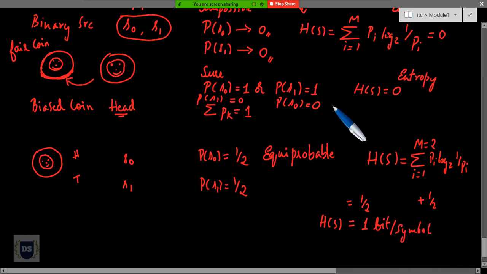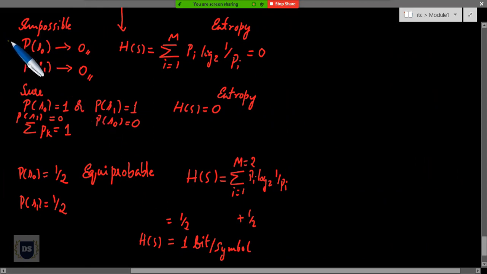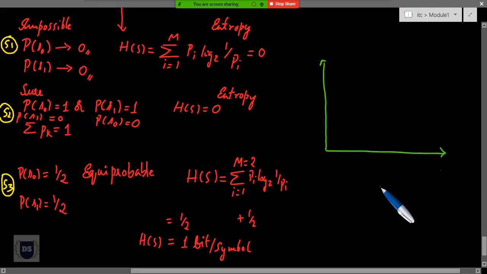So if I were to plot all three scenarios, I can think of this as scenario number 1, wherein we had considered an impossible event such that its probability is equal to 0, followed by scenario number 2, wherein we had considered a sure event, and third, an equiprobable event. So let me draw a graph out of this. Let my x-axis represent probability and my y-axis represent entropy H(S), and mathematically we all know that probability can lie only between the range 0 to 1. If it is equal to 0, it's an impossible event. If probability is equal to 1, it's a sure event.